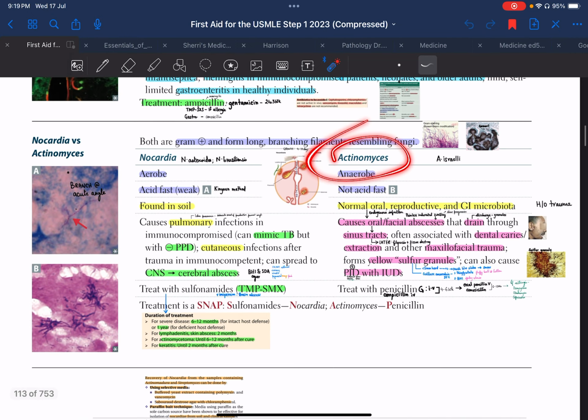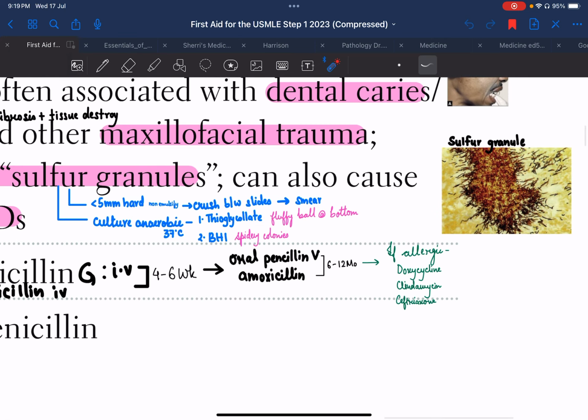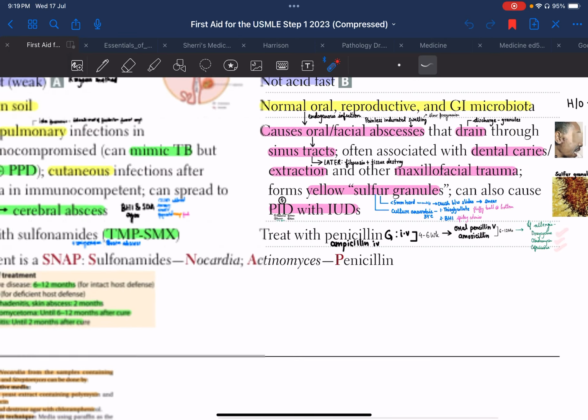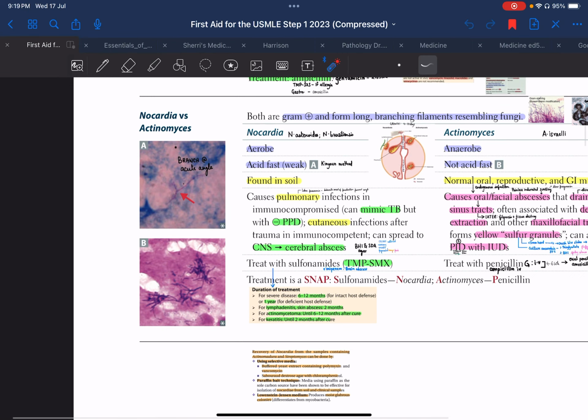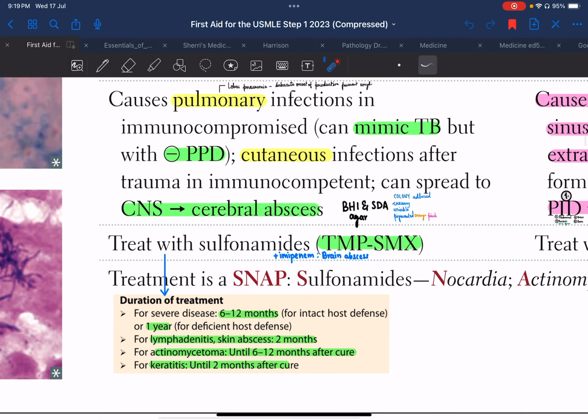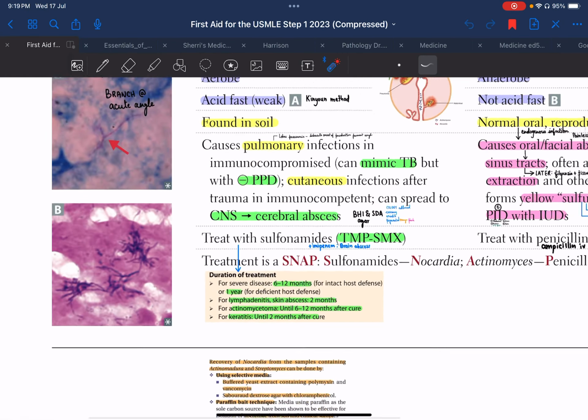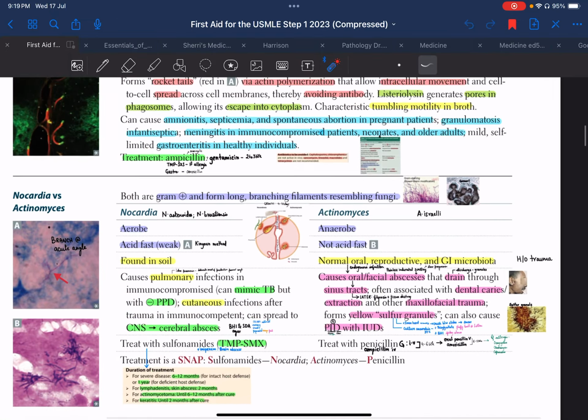For actinomyces, the treatment was intravenous penicillin for 4 to 6 weeks, followed by oral penicillin for 6 to 12 months. And if there is allergy, we can give doxycycline, clindamycin and ceftriaxone. Whereas in nocardia, we can give cotrimoxazole, and in case of brain abscess, we add imipenem along with it. So thank you. I hope you all understood.